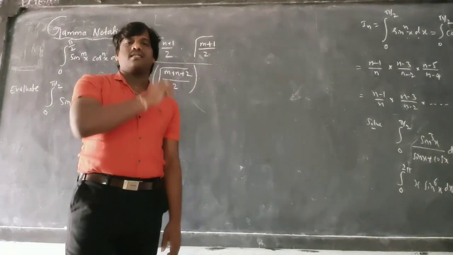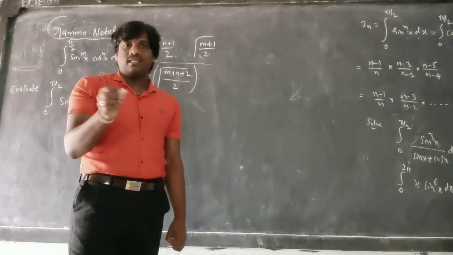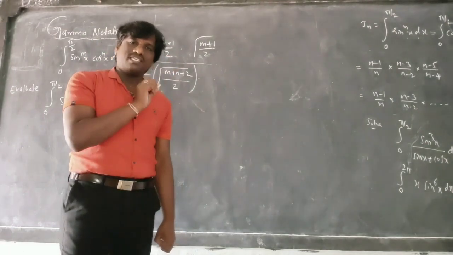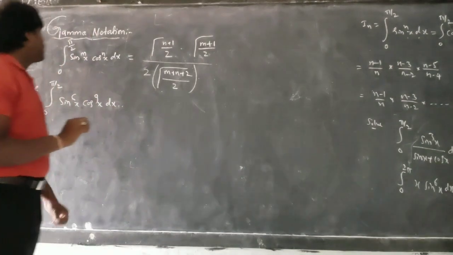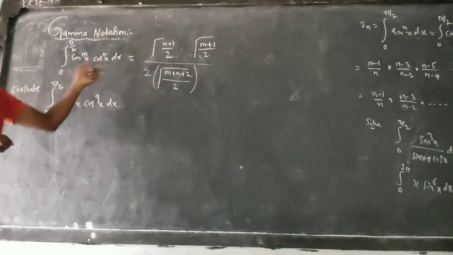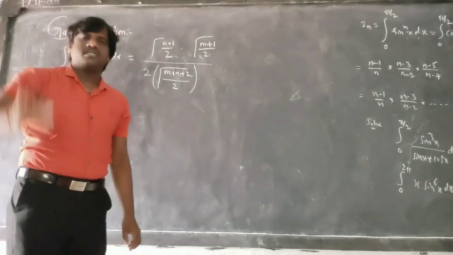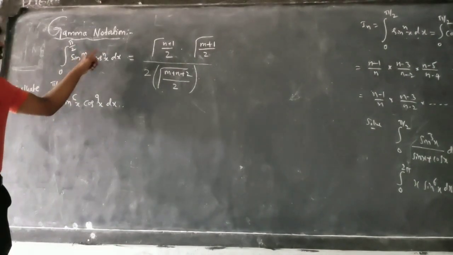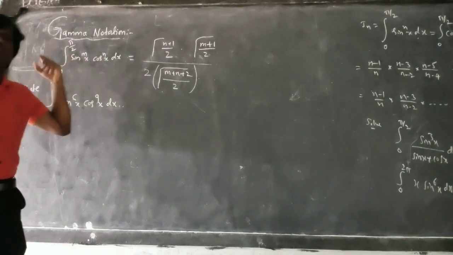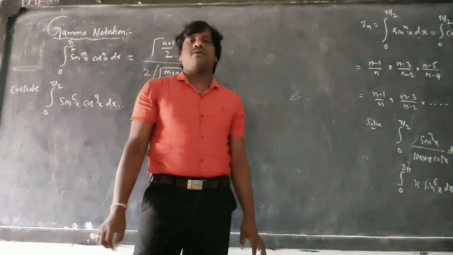That is why I explained gamma notation, now you will come to know. Hope you understand, let's start. Now, integration 0 to pi by 2 sin power mx into cos power nx dx. Whenever you have this, m and n can be anything, either even number, odd number, fraction, anything, you can apply this formula. That is the use of this gamma notation.